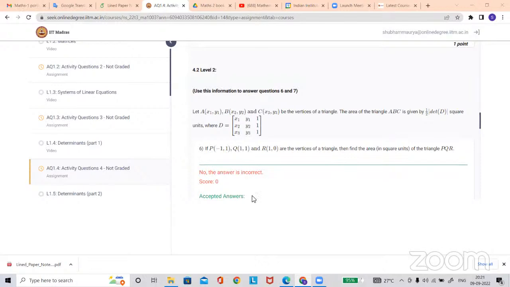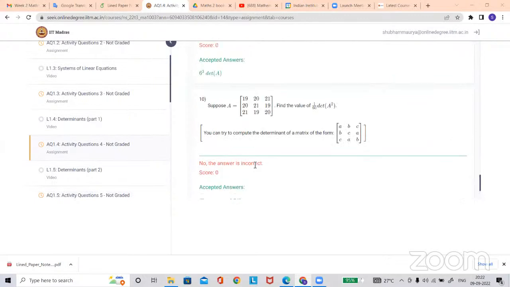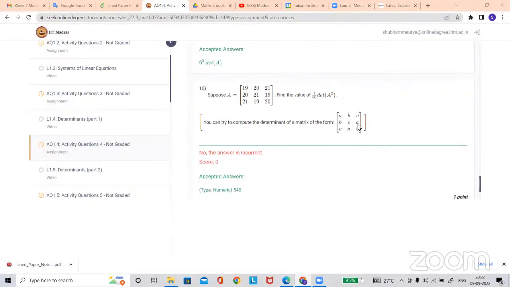I'm having doubt in activity 1.4, last question. Okay, this one. Find the value of this determinant. I wanted to know which approach we should follow for solving this question. I mean, how can we use this hint which is given? So you see, this one is given, right? Can you try to compute the determinant of a matrix of this form? This hint is given, so no need to do more calculation. Can you do it here?